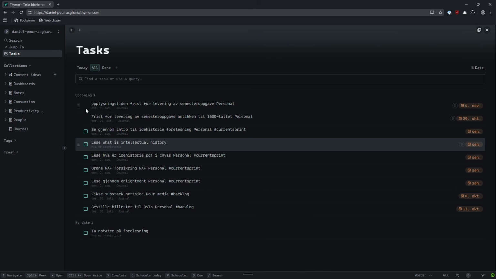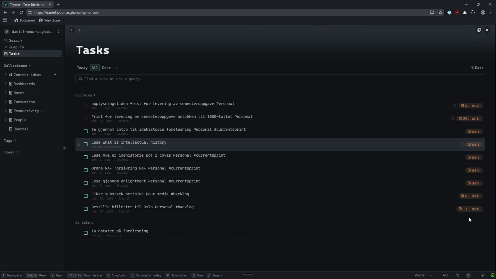I also have something called alerts. These are not necessarily tasks, but assignments that I need to deliver with a due date. These are always top of mind, because this isn't something I will do in a day. It will take me longer, so having it top of mind is great whenever I'm doing my weekly planning. So I do basic task management in here as well. I tend to work on a sprint system, so I have a backlog and a current sprint, which is the tasks I want to accomplish this week. That is basically what I do in here.